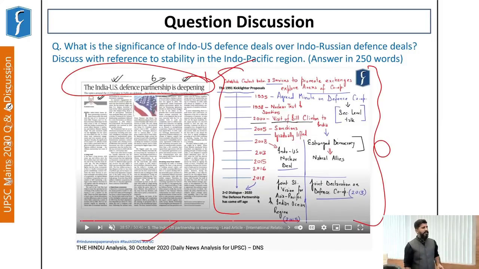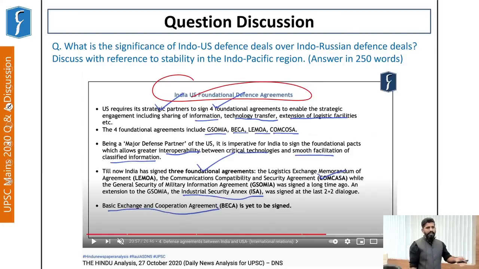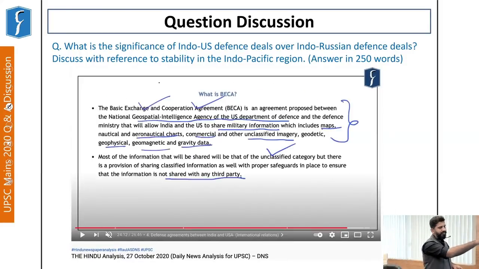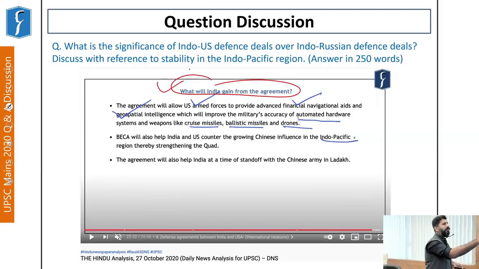Then we have clearly discussed the India-US Foundational Defense Agreements, and BECA, that was the Basic Exchange and Cooperation Agreement, was finalized in the 2+2 dialogue on 28th or 29th of October. So these were the highlights of these agreements. And finally, we have highlighted what is BECA, that is the latest agreement that has been signed, and what will India gain from this agreement. This particular aspect was important for answering this aspect of the question.